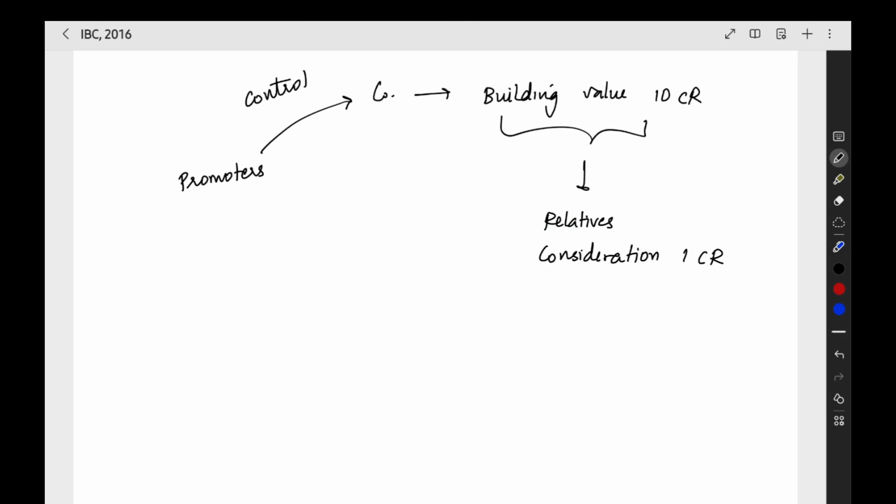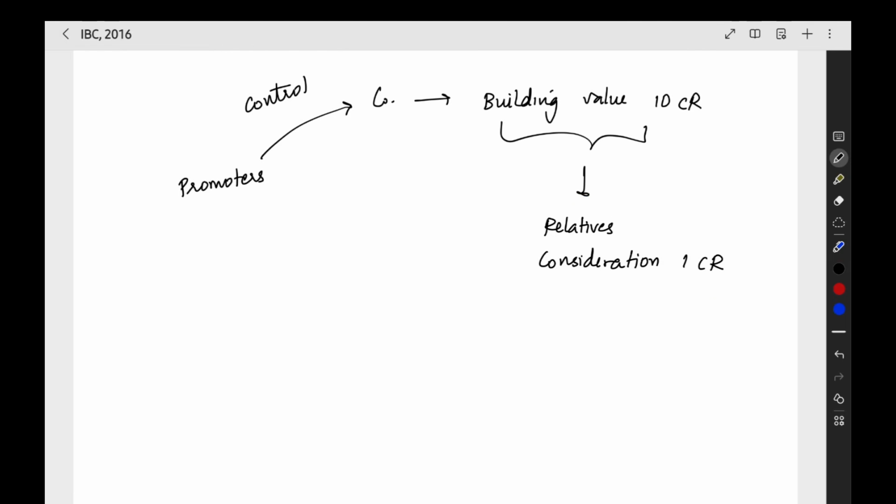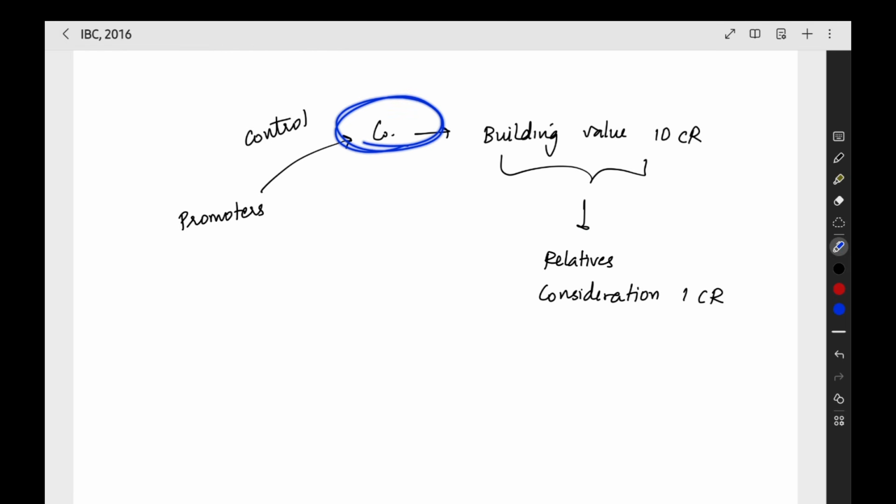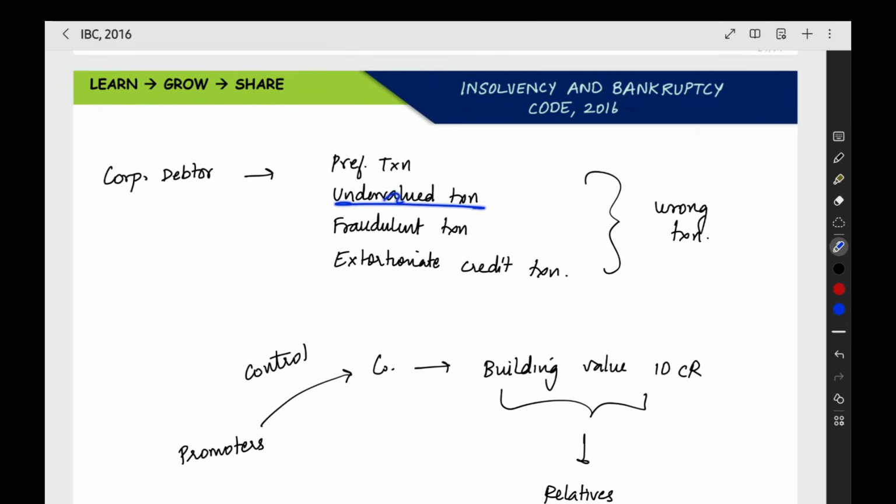Why are they doing it? Before the company becomes bankrupt, if they transfer any valuable assets, then it will be their asset. They can keep it themselves. Even if the company goes down because of bankruptcy, they will have the building that will help them. So like that, they are doing a transaction. It is wrong. You should not transfer the company's assets for a very low value. So it will come under the undervalued transaction.